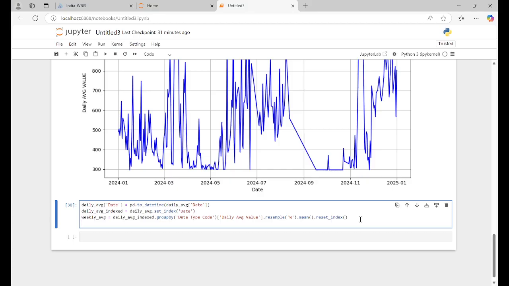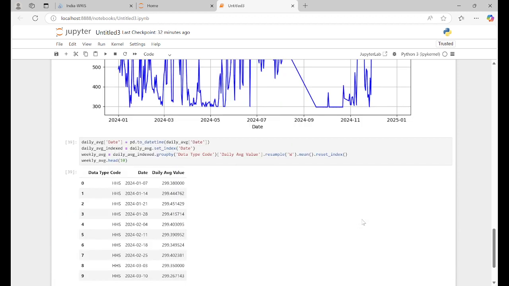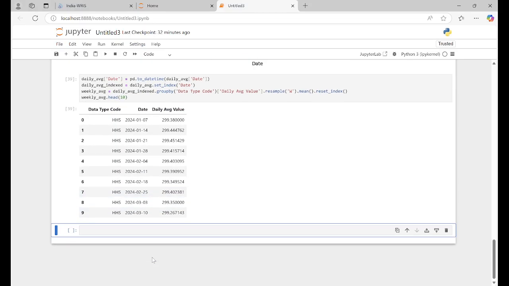So now we can see weekly average dot head, first 10. You can see your data is in which format? 7 daily. 7, 14 means it gives you the average of the first 7 days. That's 7, then 7 to 14, then 14 to 21, 28, like this.